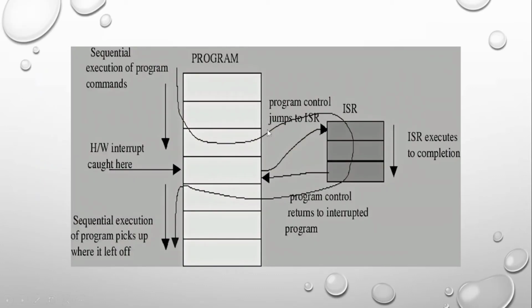This is how the ISR works. The sequential execution of a program is given, and the hardware interrupt is caught here. Sequential execution of the program picks up where it left off. This is the program. Program control jumps to the ISR, and this is the ISR. Program control returns to the interrupted program. So the ISR executes to completion.